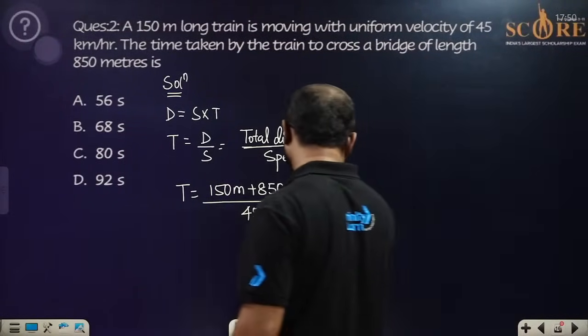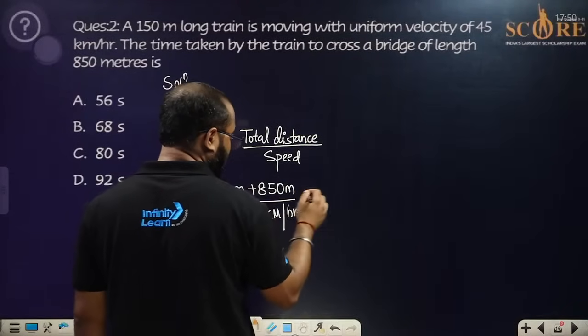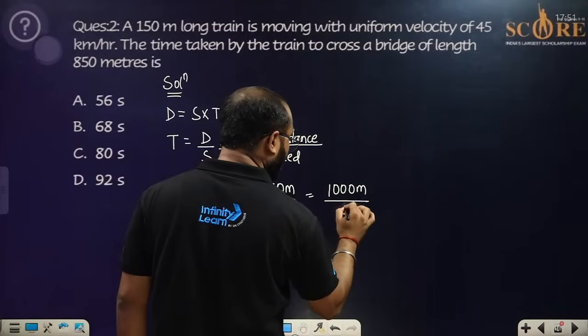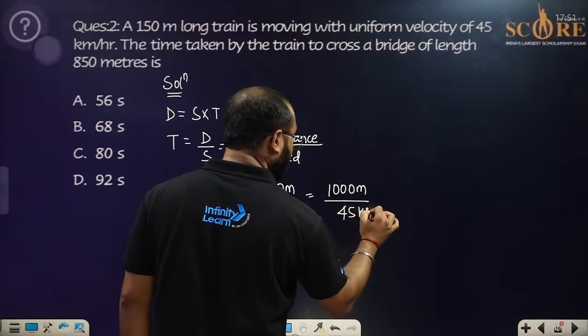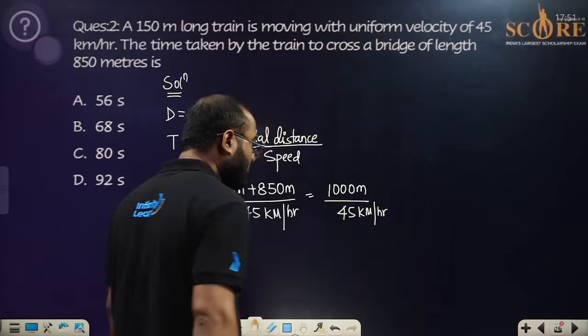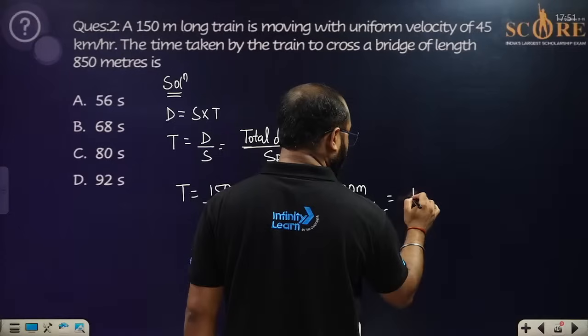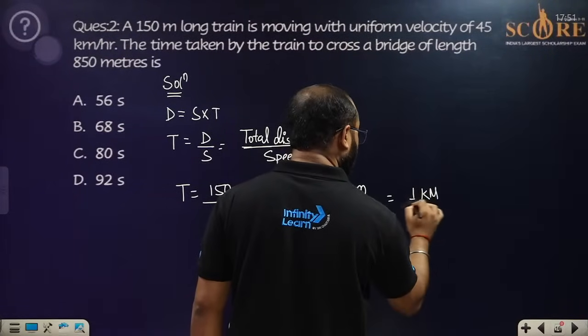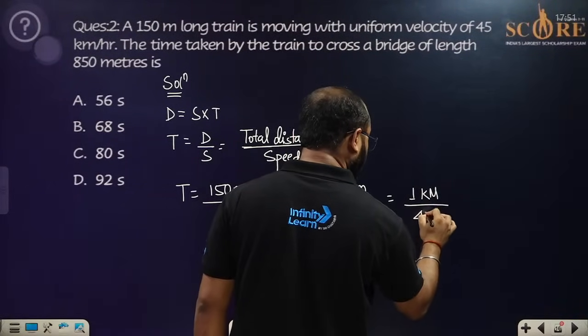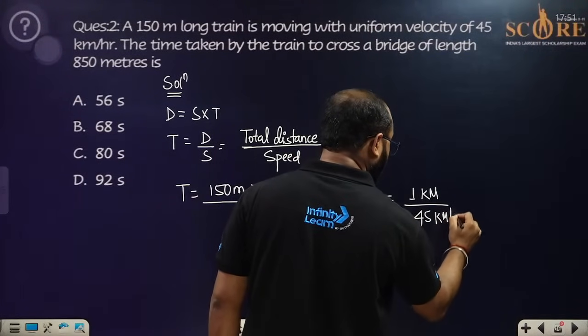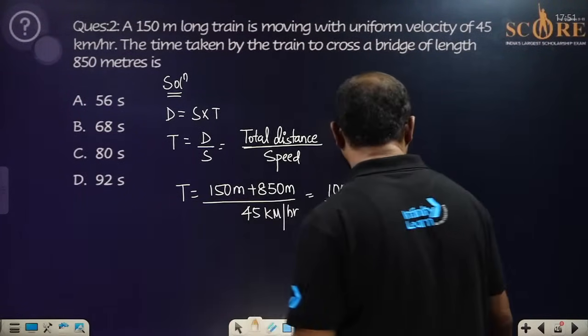It is going to be easy if we change this: 1000 meters will be equal to 1 kilometer, divided by 45 kilometer per hour.